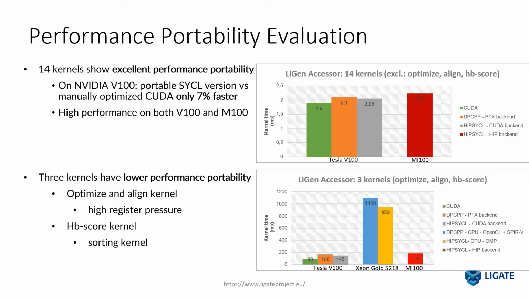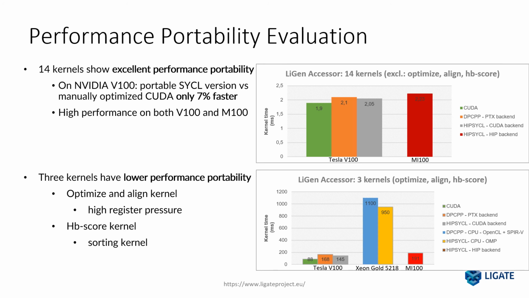Lastly, we present the results that we got on performance portability. We measured the application device time on multiple architectures and devices. Our analysis focused on all the 17 kernels, which were mapped to SYCL parallel_for within the application. For 14 kernels, we have an excellent performance portability. In particular, our portable SYCL code was only 7% slower than a manually tuned CUDA version that can only target NVIDIA hardware. But the SYCL version can also target AMD MI100 and Xeon.